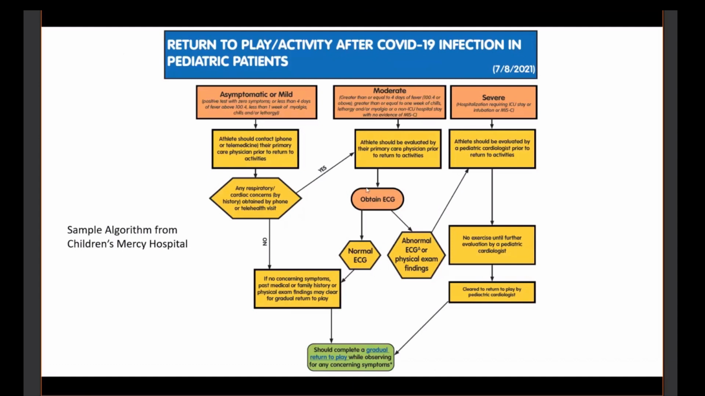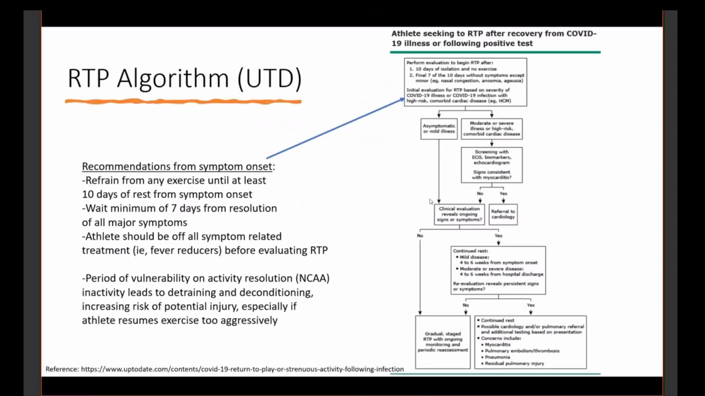But if your PCP evaluation of that AHA screen is abnormal, or the EKG is abnormal and concerning, then you get bumped to seeing a cardiologist. So really you're talking about moderate issues where you have some abnormal physical exam finding, EKG screening, or history question that is very concerning. And anybody with severe disease, ICU-level stay, MIS-C, intubation, is automatically going to be seeing a cardiologist anyway. These are just pictures of the return to play algorithm. I might be running a little short on time.